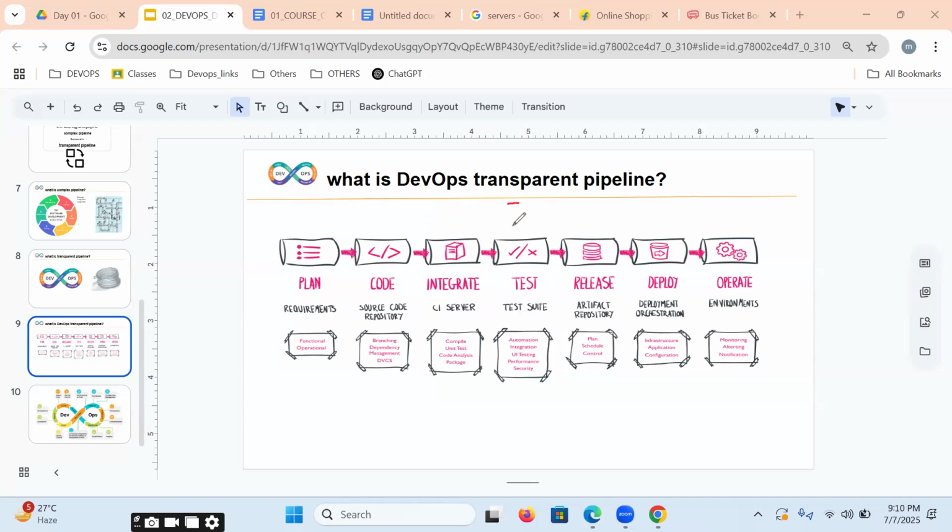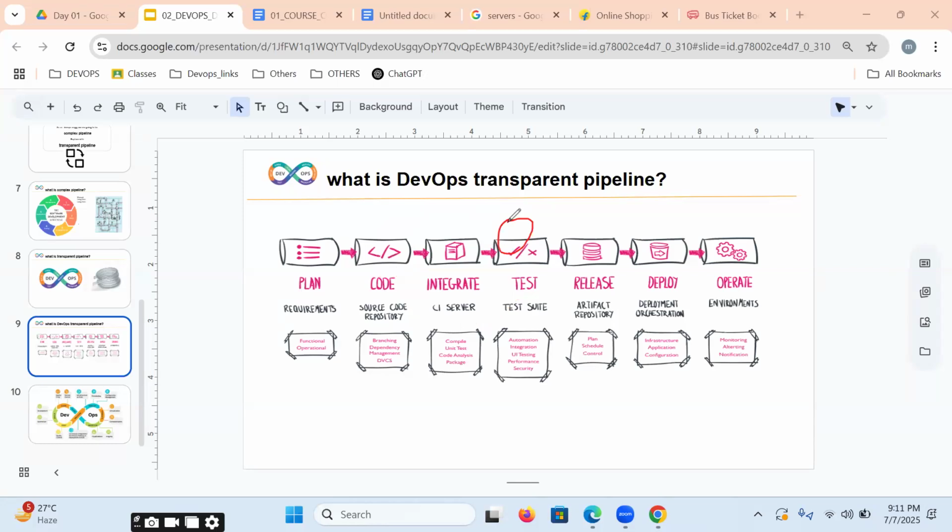If you get an error while executing these test cases automatically, it is automatically redirected back to the developer. The developer has to fix the issue, then again integration, again execute. If you get an error again, it is redirected back to the developer again. This loop will be repeated until there are zero errors.